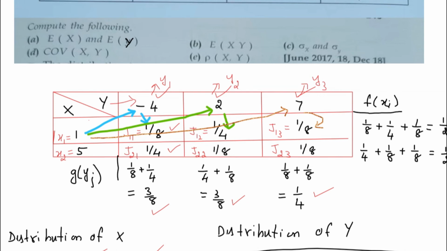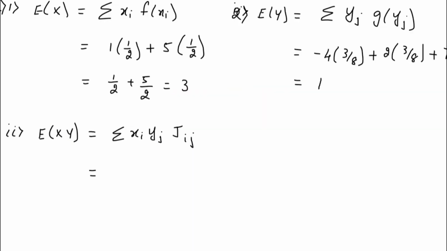So first row values, if I try to write down, it will be x1 y1 j11. Next plus, you are still in the first row, x1. Next you have to multiply with the second value of y, then you have j12. Then again plus x1 y3 j13.